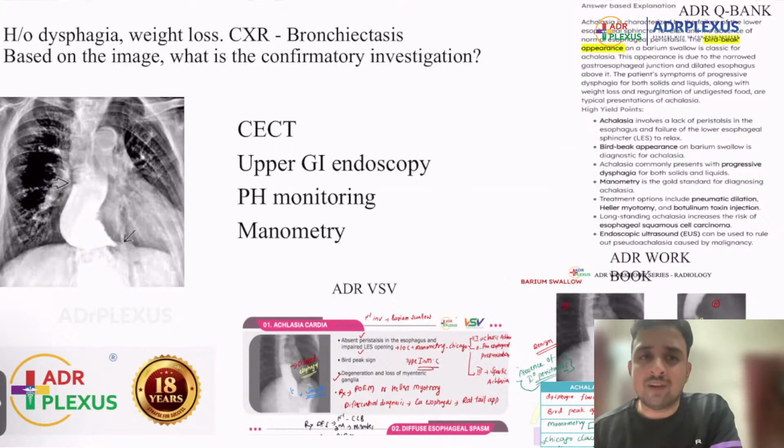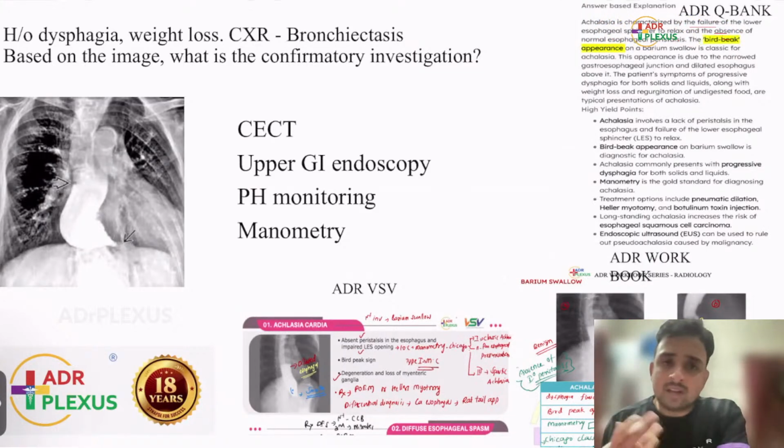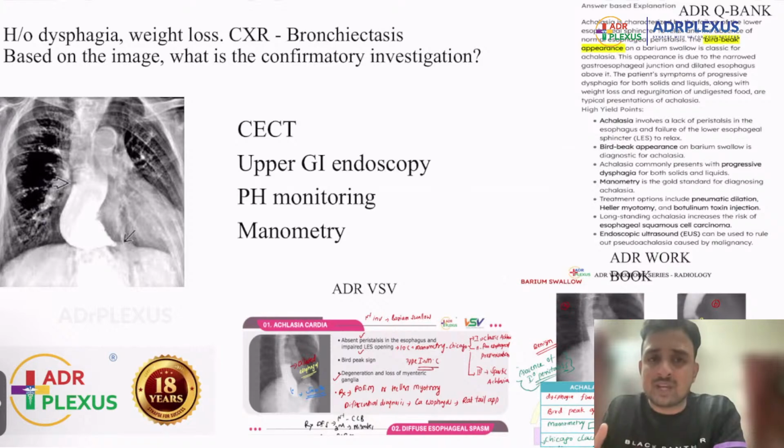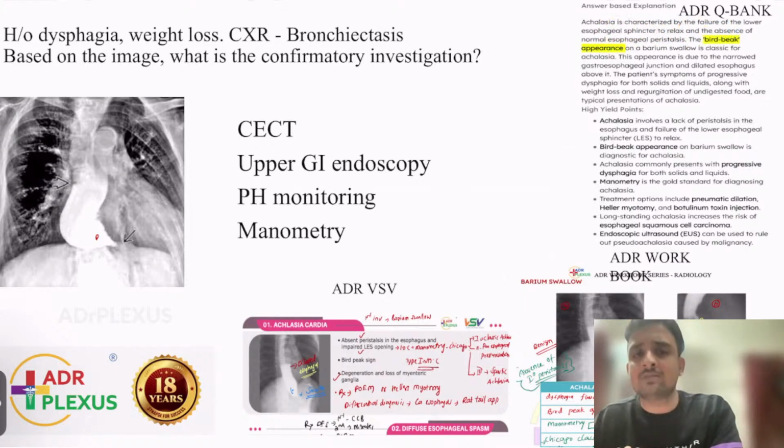But when there is a history of bronchiectasis, you have to think in terms of connective tissue disorders like scleroderma, which can have bronchiectasis or lung fibrosis and will usually be associated with achalasia cardia. Many of them said the image was classical for achalasia, with a bird-beak-like smooth tapering. If it is a rat-tail-like tapering or narrowing, then it could be CA esophagus.